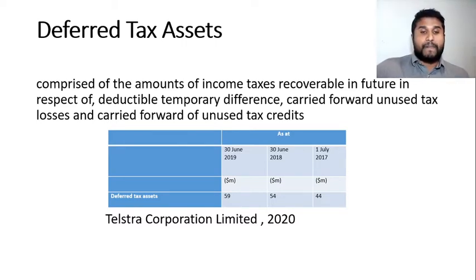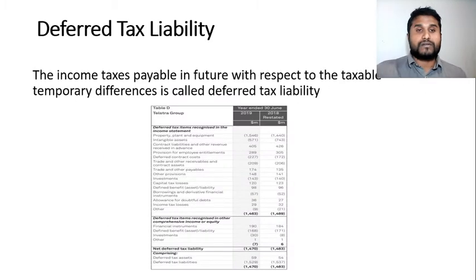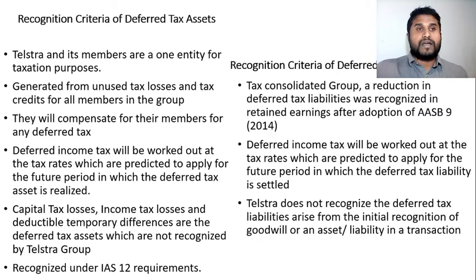As you can see in the chart, the deferred tax assets of Telstra. Recognition criteria of deferred tax assets and deferred tax liabilities. There are many recognition criteria, as you can see, for deferred tax assets and also for deferred tax liabilities.